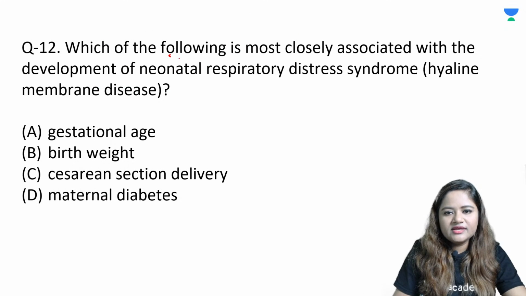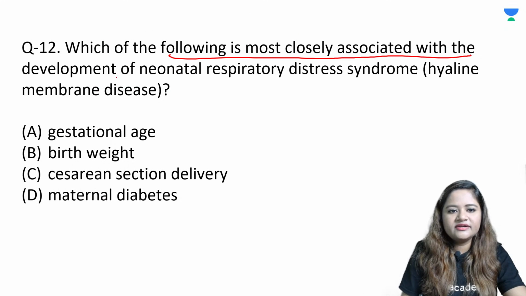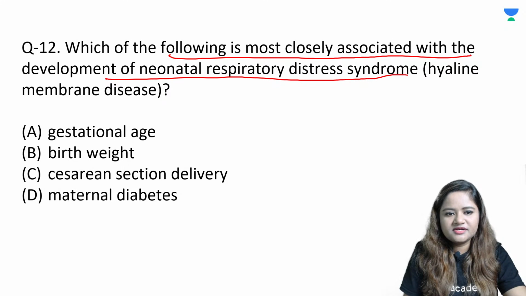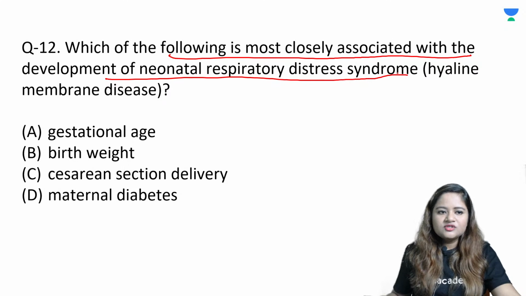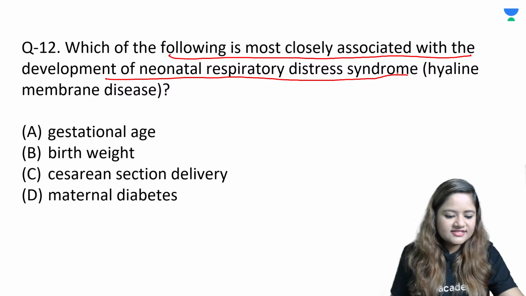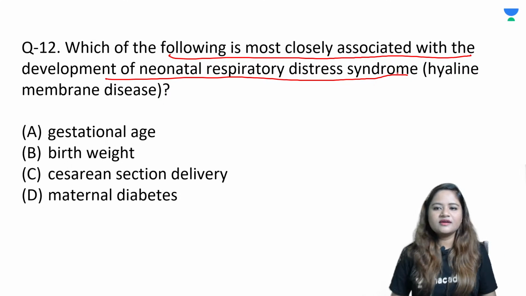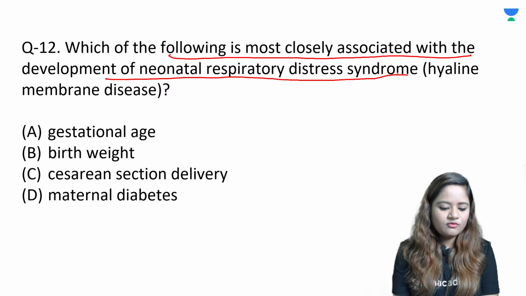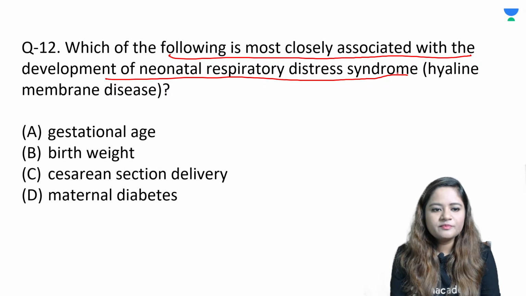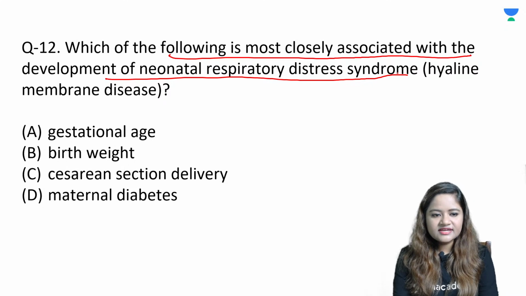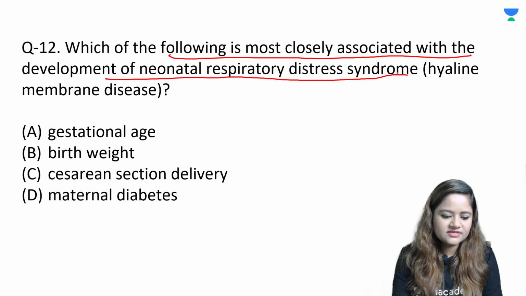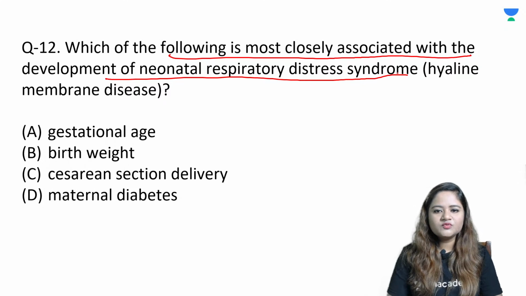Which of the following is most closely associated with the development of neonatal respiratory distress syndrome? So one thing which is a very high risk factor for development of RDS, which factor is related to the development of respiratory distress syndrome? Is it gestational age or prematurity, one and the same thing? Or is it birth weight? Or is it having a cesarean section? Or is it maternal diabetes? Which of the following could be the cause for developing neonatal respiratory distress syndrome?